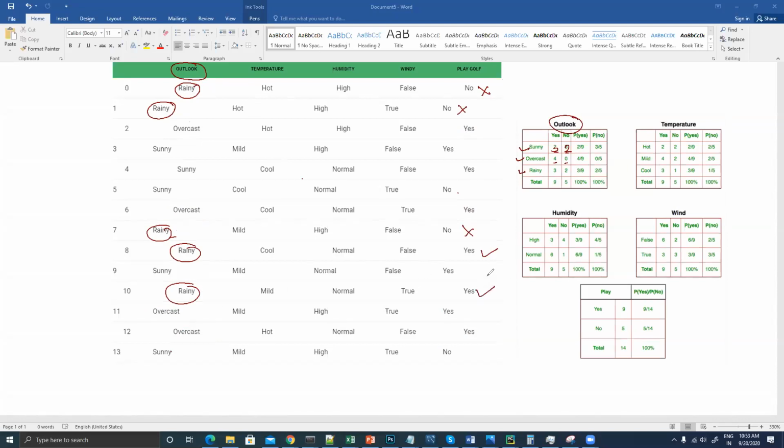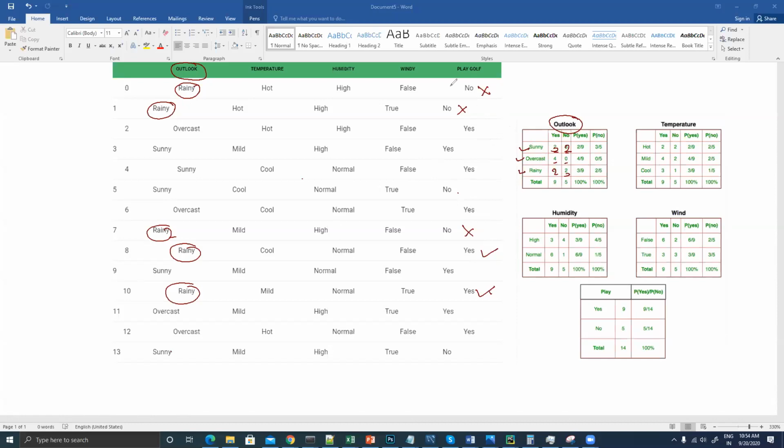So twice we said yes, and three times we said no for this rainy condition. Three times we said no, we are not able to play golf, and two times we said yes, we will be able to play golf. So again, two and three, you will be able to find out.